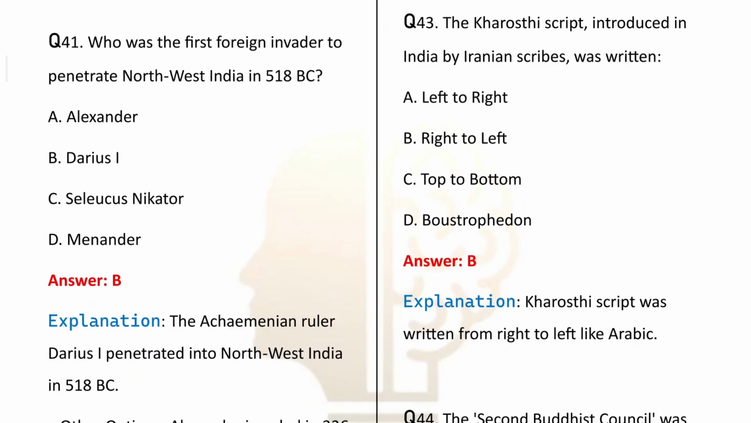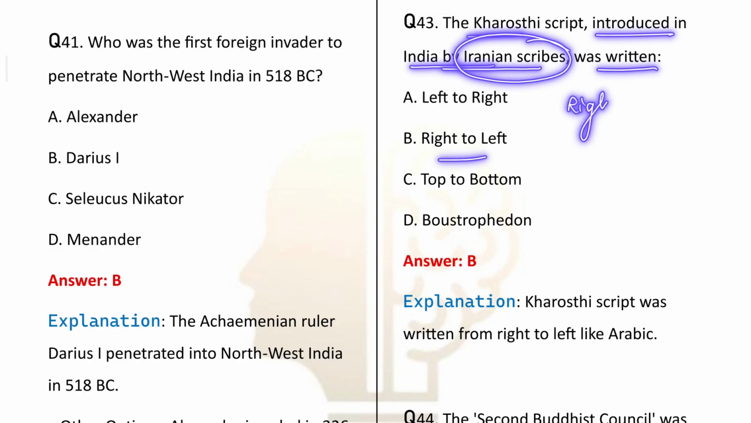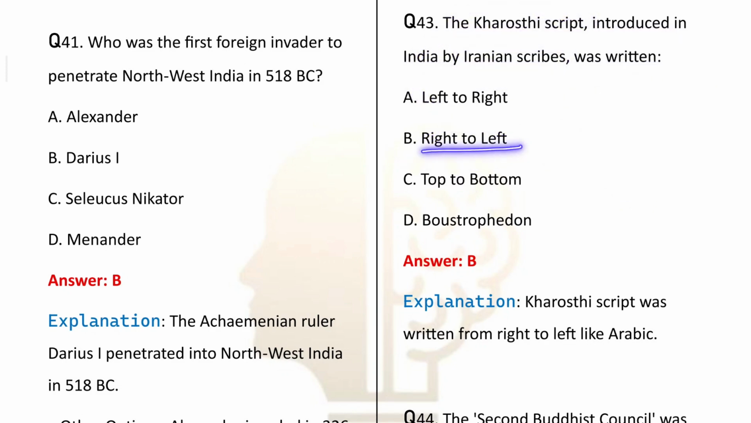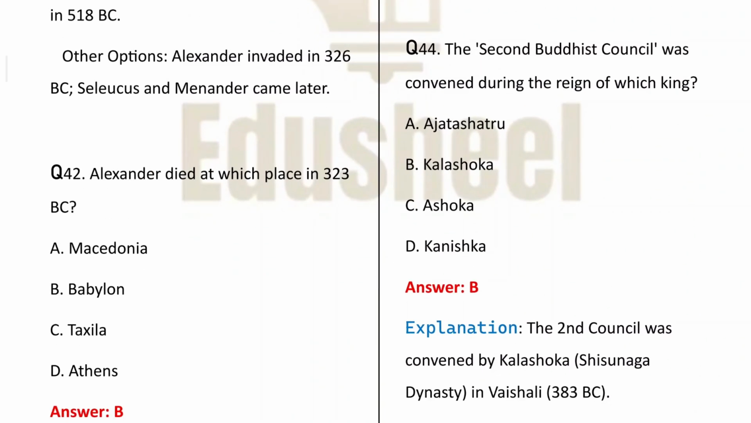Next is the Kharosthi script introduced in India by the Iranians. It was written from right to left. This is important because at a later time we will see the inscriptions of Ashoka. Most of the inscriptions that were there in the northwestern part of the Indian subcontinent were written in the Kharosthi script only, and this was written right to left.